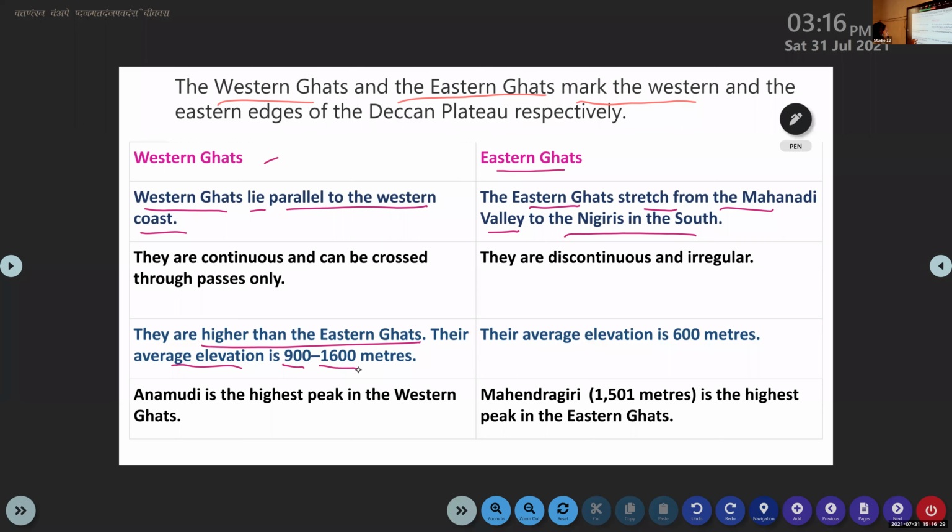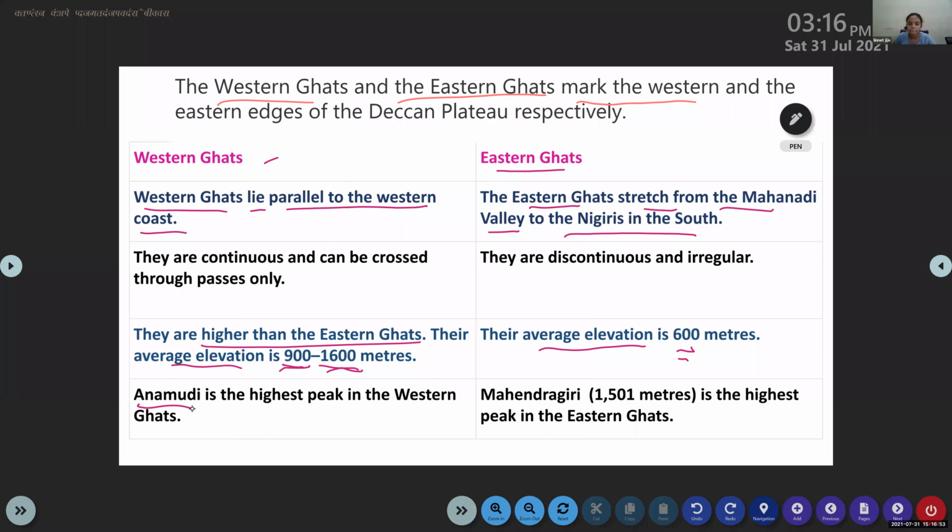The Western Ghats' average elevation is 900 to 1600 meters, but the Eastern Ghats' average elevation is 600. So from this, what can we understand? Western Ghats are higher than the Eastern Ghats.